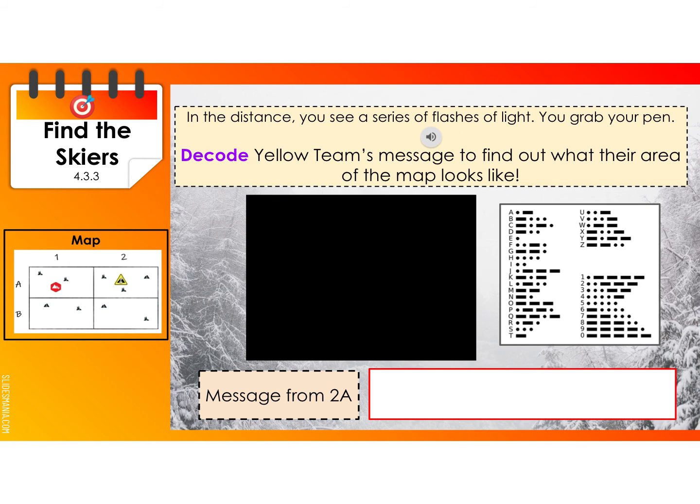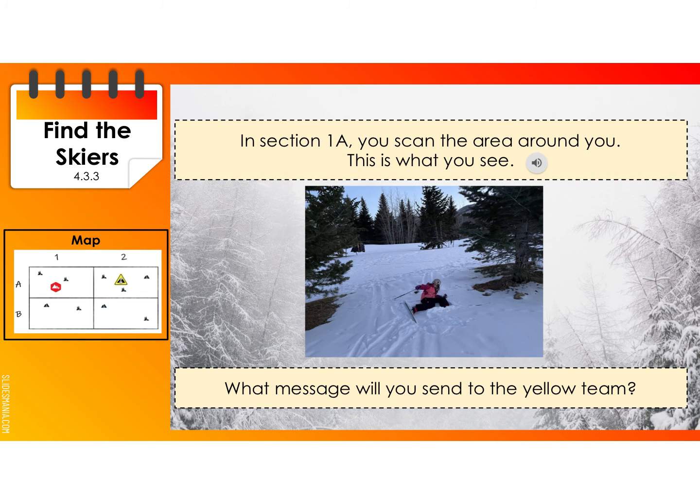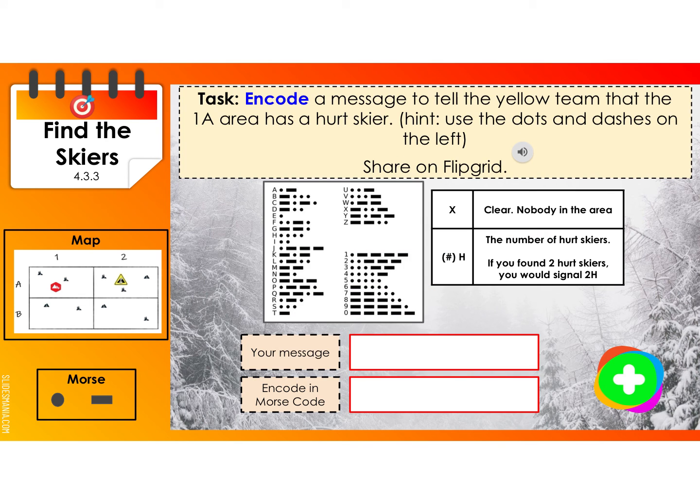So here's your message from the yellow team on the video. You're going to once again decode that message so that you can write down in words what they're sending you. And then here's your picture of your area. So you need to decide, what message am I going to send to the yellow team? And with that, you will go to the message place. You'll write in words what your message is in this box. This is words. And then here you're going to write what it is in Morse code.